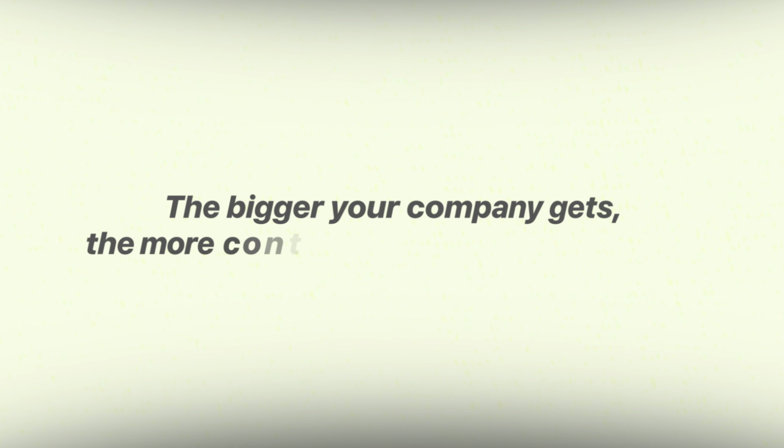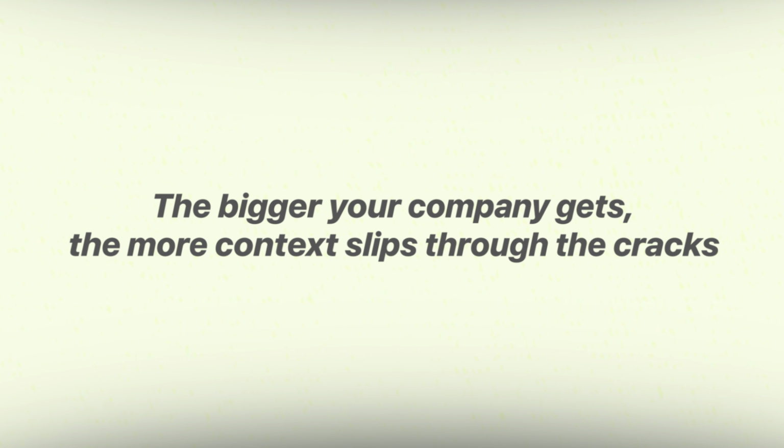And in any real business, the important context doesn't live in your head, it lives in Slack channels you're not reading, and in meeting transcripts from calls that you weren't on. The bigger your company gets, the more context slips through the cracks. I was recently talking to a COO who's running a company across Slack, Jira, and Google Docs. And he said to me that things are just getting lost between the stakeholders. And that's not just a problem for him, that's a problem for a lot of companies. It's not a lack of tools, it's a lack of connected context. So the solution is context farming. Dedicated agents that go out into your business tools, find what matters, and bring it back into the second brain.